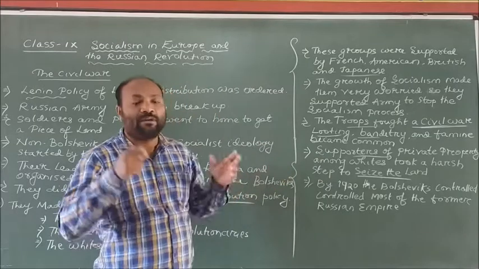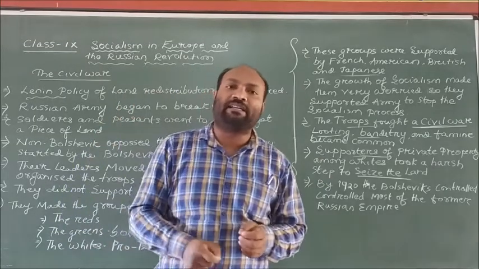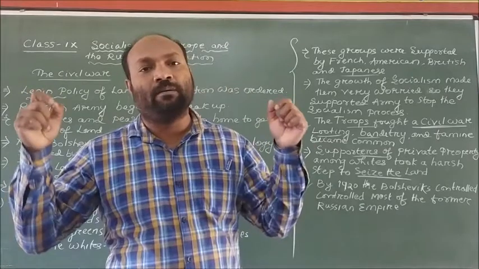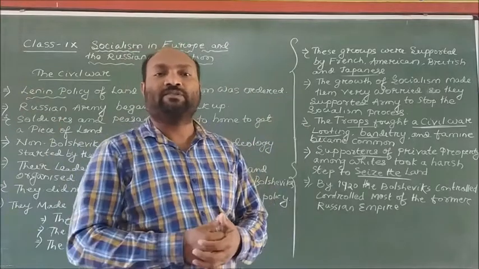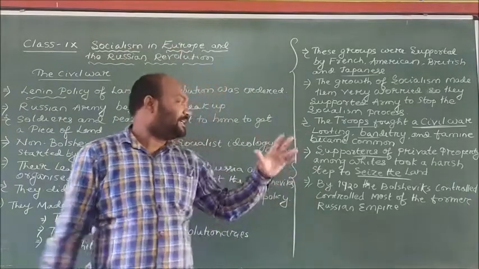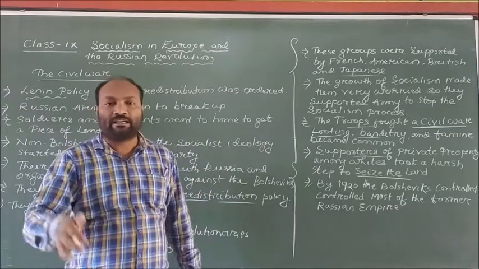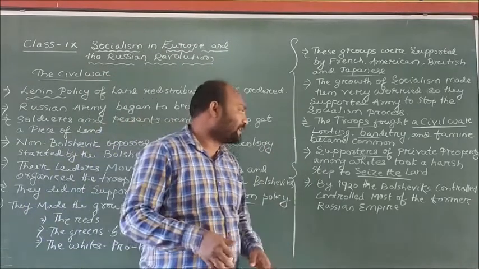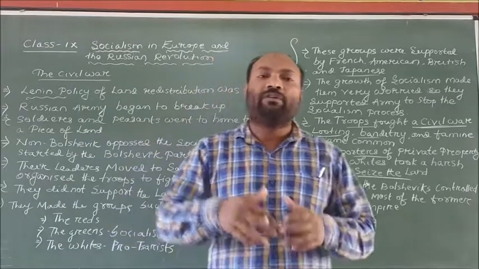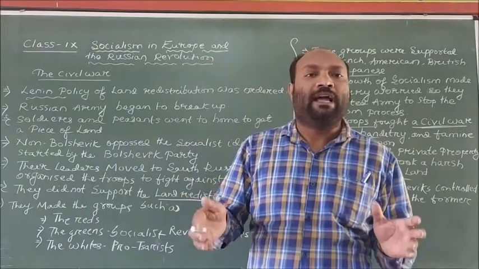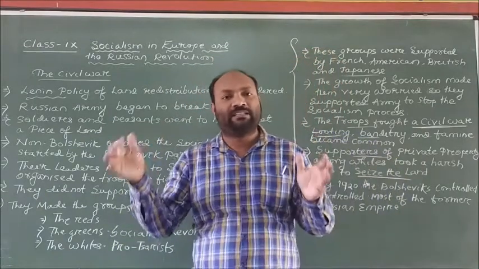During that time, the non-Bolshevik party lost its popularity in society. By 1920, the Bolshevik party controlled all of the Russian Empire. They were supported by the Muslim jihadists.